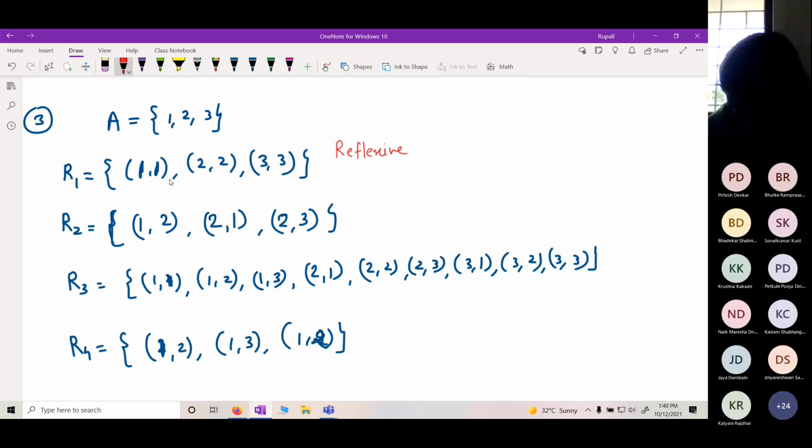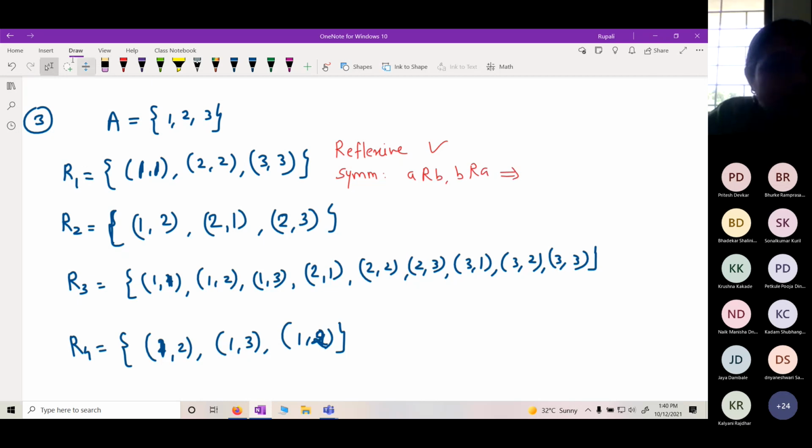Whether it is symmetric or not. For every A and B, what is our definition of symmetric? A is related to B, it should imply B is related to A. A is related to B. 1 is related to 1 आहे तर सिमेट्रिक होईल.